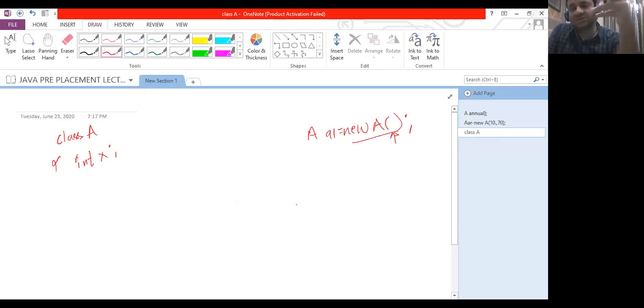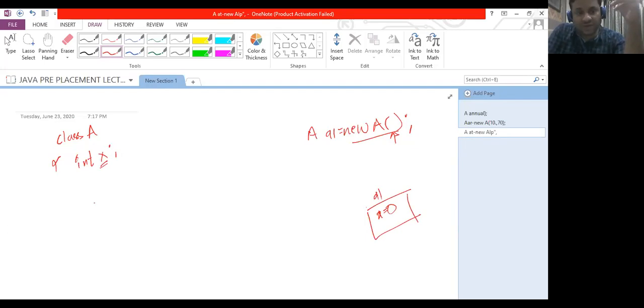Whenever a class is created, irrespective of whether you specify it or not, there is always a default constructor. And what is the job of the default constructor? It initializes the object members with the default value of the data type. So here the data member is an integer, and the default value for an integer is 0. So we will have a1 with x initialized to 0. Now how does it happen? In this class there is a default constructor. The system provides this, but can we create our own constructor? Yes, we can. And this is what we call constructor overloading.